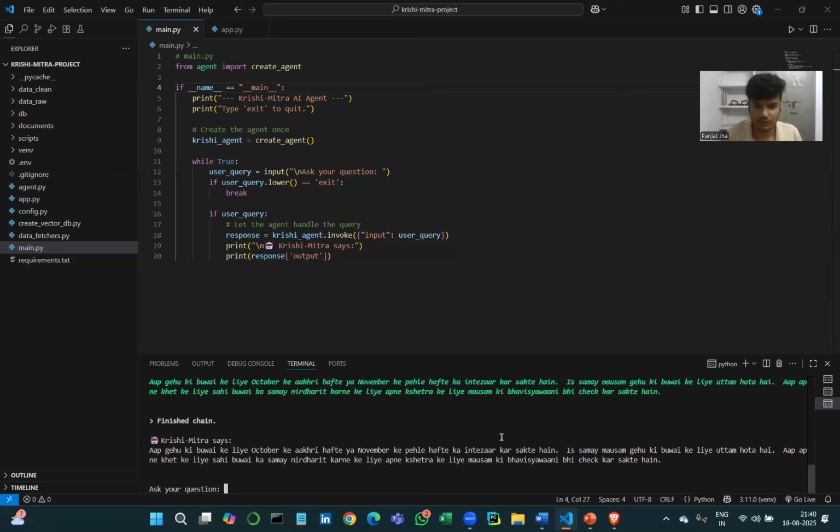Okay, so this is the prototype, and what about the user interface which the farmers will get? I have used Twilio as the median agent, which will get the query from the farmer and send the query to my AI agent, and the AI agent will send the response back, and it will respond back to the farmers.